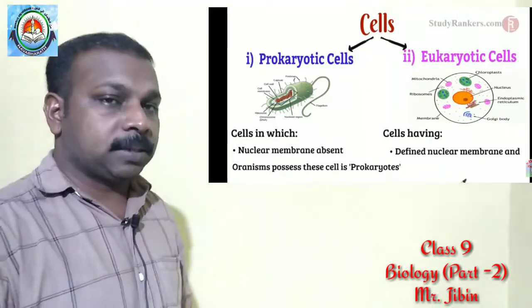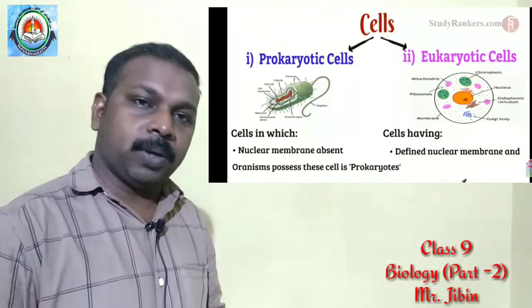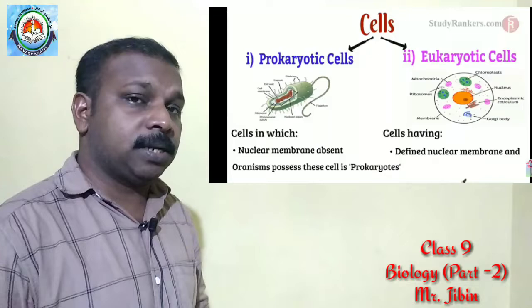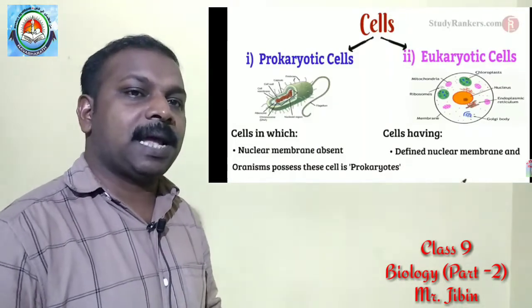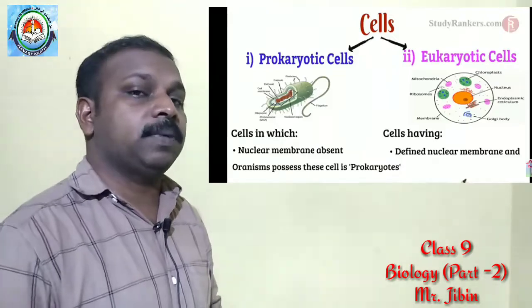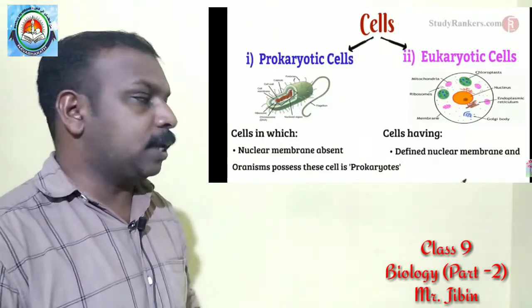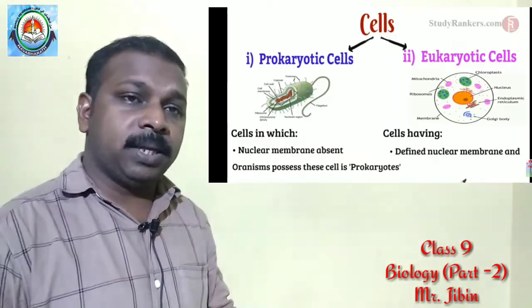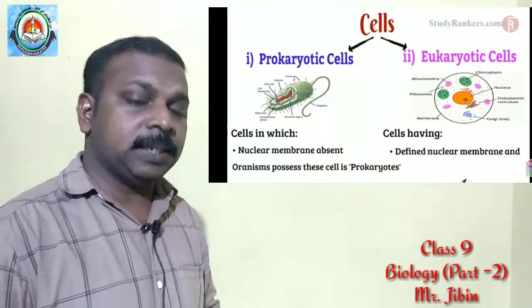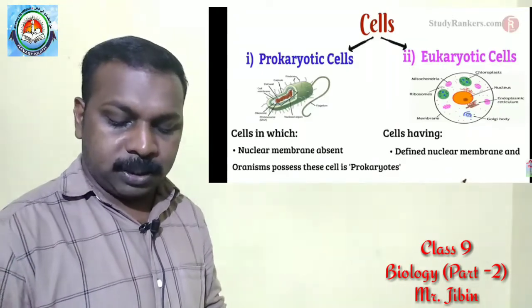Then we discussed that based on the presence of the nuclear membrane, the cells are classified or categorized into two, prokaryotic cells and eukaryotic cells. What are called prokaryotic cells? Prokaryotic cells are the cells not having a nuclear membrane, means nucleus is not covered with a membrane, nuclear membrane is absent. But in eukaryotic cells, the nucleus is covered with a membrane. It means nuclear membrane is present. All these things we discussed.